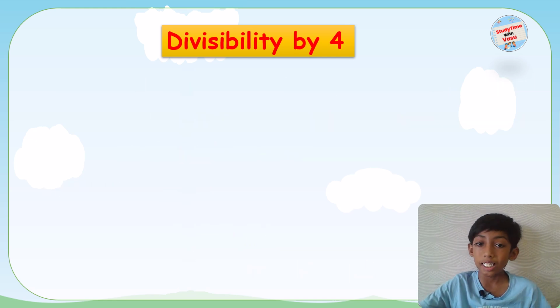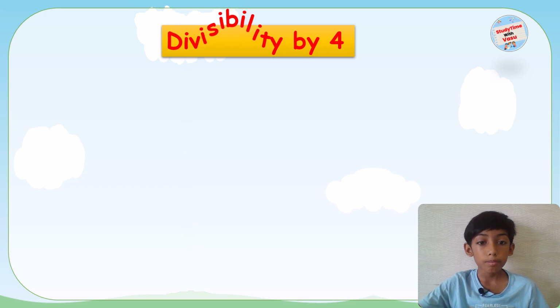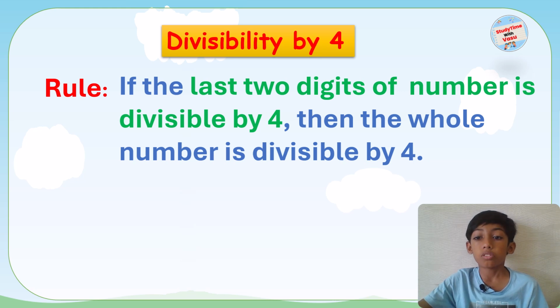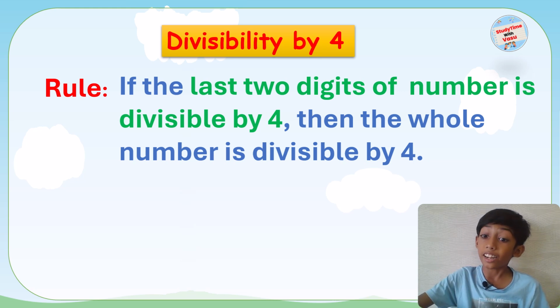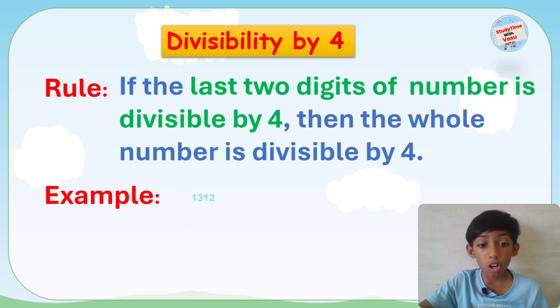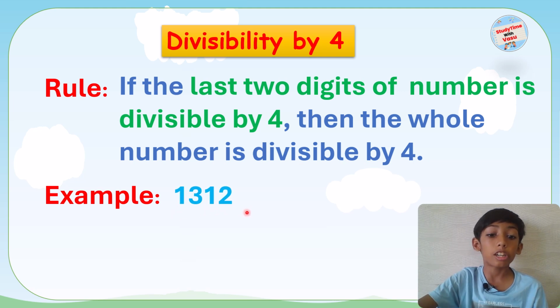Now, let's move on to the next number, divisibility rule by 4. If the last two digits of the number are divisible by 4, then the entire number is divisible by 4. Isn't that easy? So, here in this example, 1312.